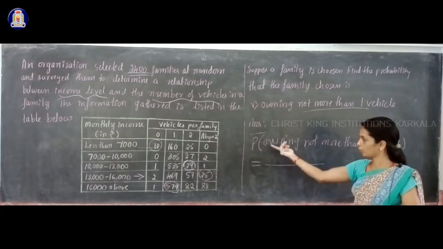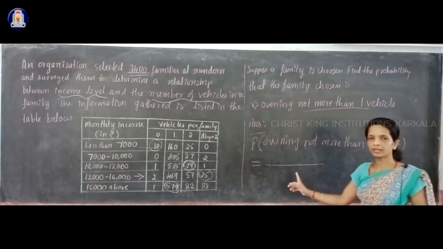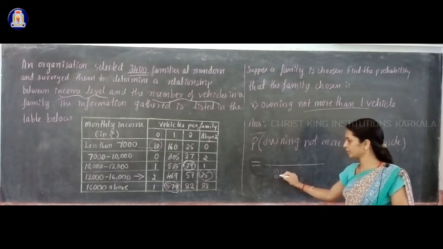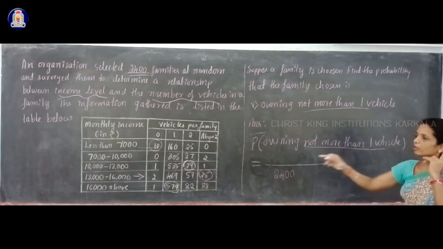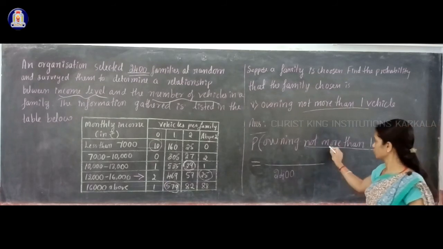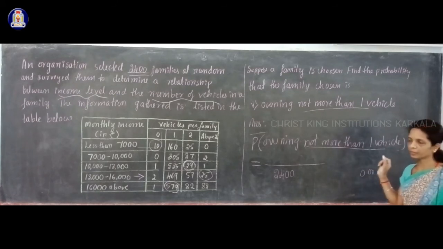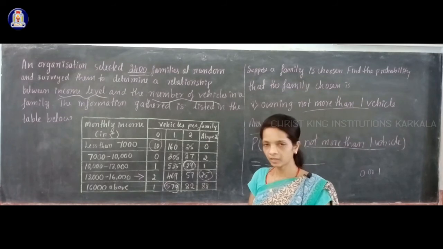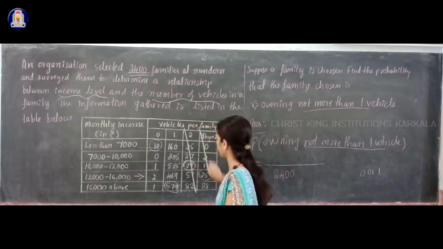In the numerator place, you have to write the number of families with this condition, that is, not owning more than 1 vehicle, dividing by the total number of families. Total number of families is 2,400. Now how to see not more than one vehicle? You can't read it directly from the table. Not more than one means either they can have zero vehicles or one vehicle, but not more than that. That means you cannot take the number of families with two vehicles and above two. So you should not take this column and this column numbers.